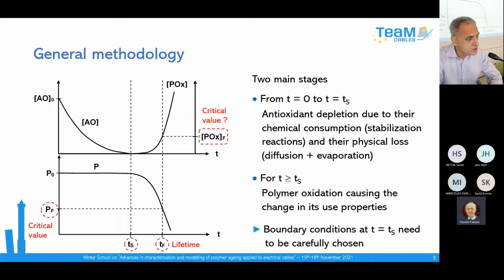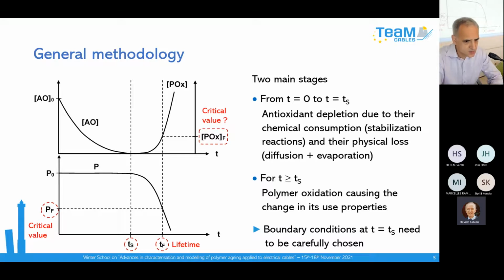So you obtain very important concentrations of oxidation product. And this oxidation, when it is accelerating, causes the change in the use properties of the insulation. So you have a catastrophic decrease. And it is possible to define an end-of-life criterion based on a critical value of these properties.